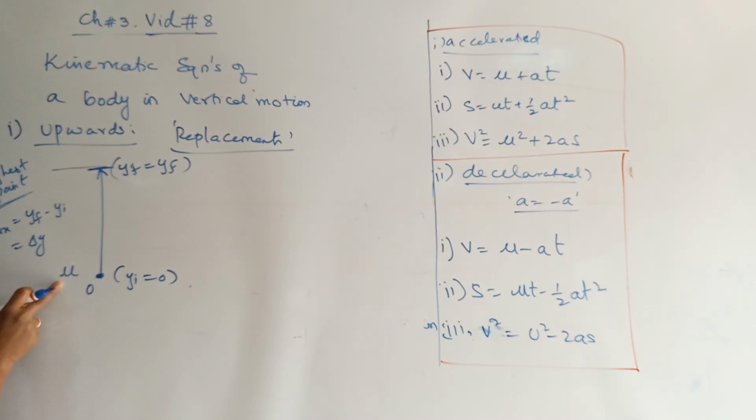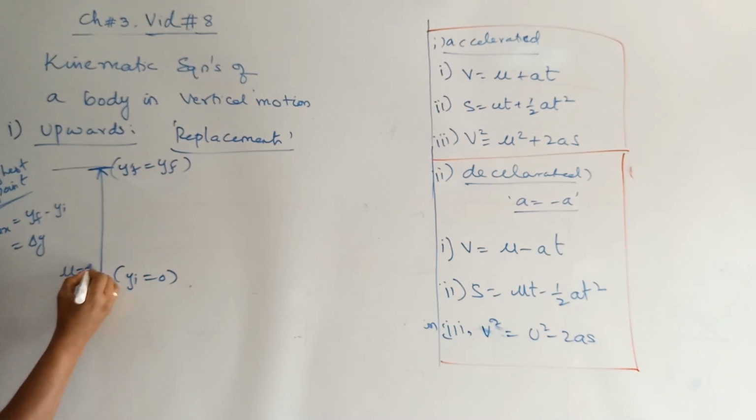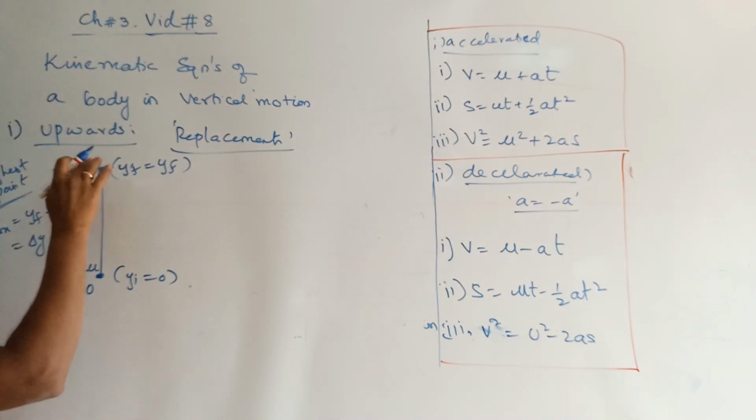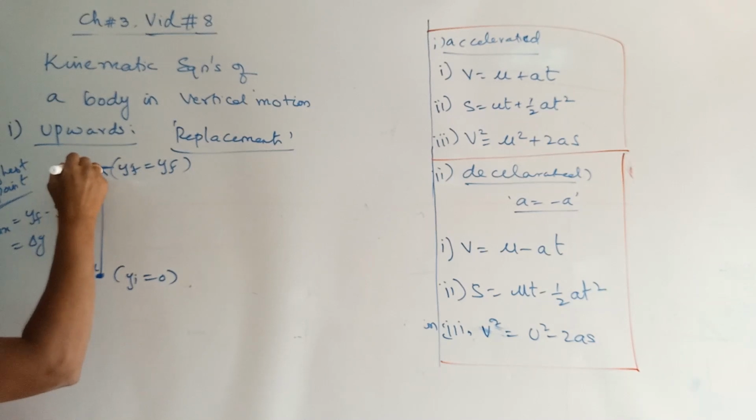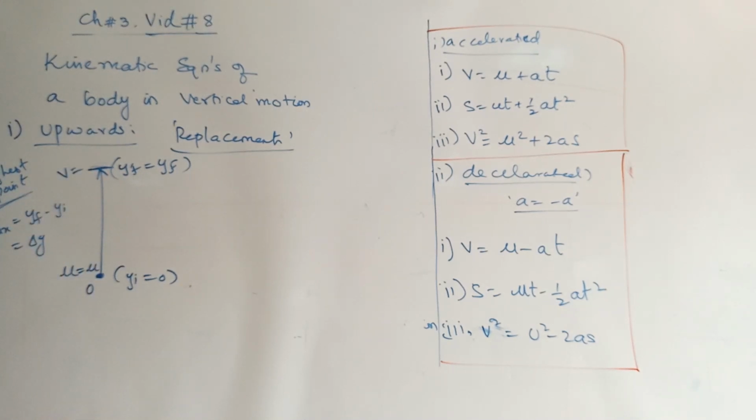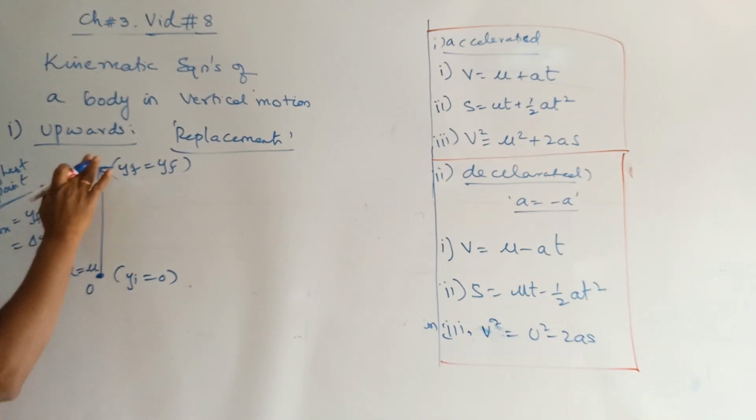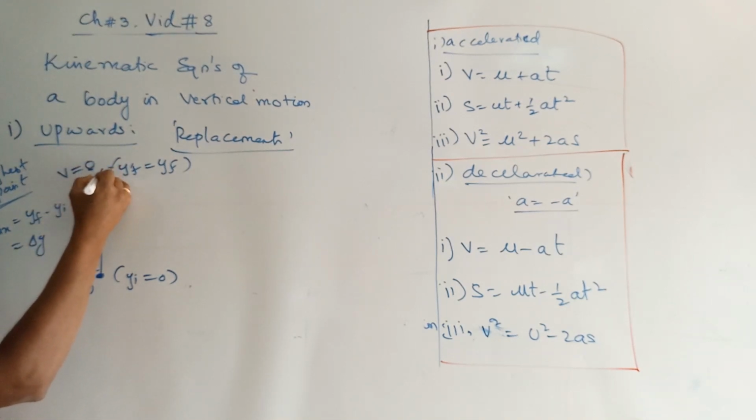You are projecting a body vertically upwards with an initial velocity of u. U is not equal to 0. You are giving some velocity to it, and it goes and reaches that point called the maximum height. And at maximum height, what could be the final velocity? Can I call this final velocity at maximum height to be 0? Why is the final velocity at maximum height 0?